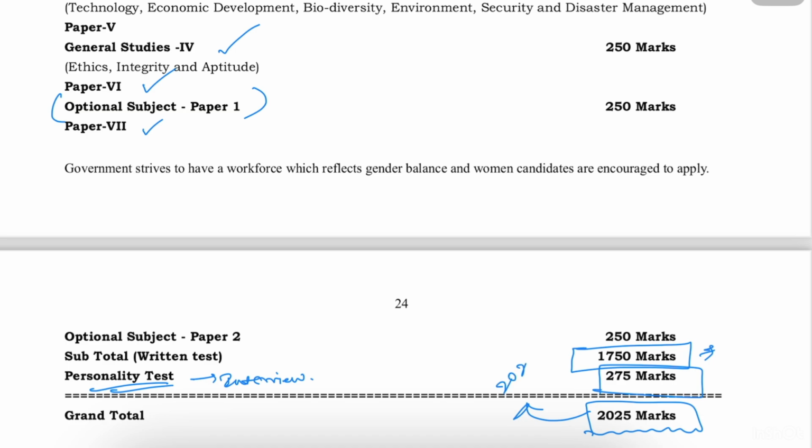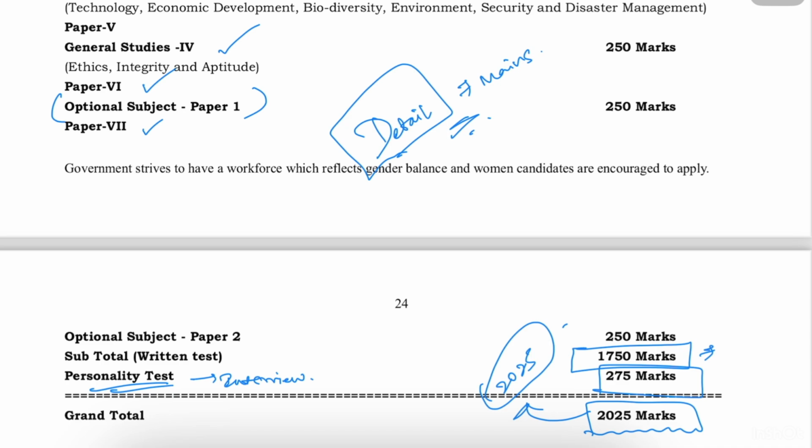Are you seeing the magic number? We are giving the exam in 2025 as well. So this entails what UPSC 2025 is all about. I'll be making a detailed video about the papers that is in mains examination in the next video.